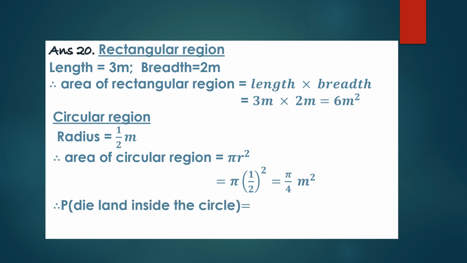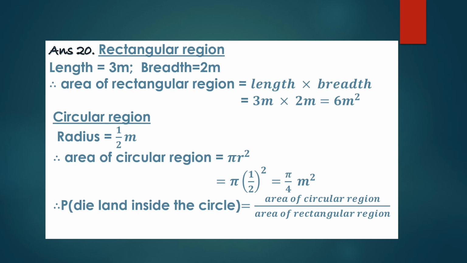Now we have to find the probability that it should land inside the circle. When we find the probability, we need the favorable outcomes, that is the area of the circular region, and the total outcomes, that is the area of the rectangular region. This is the total area and this is the favorable area.